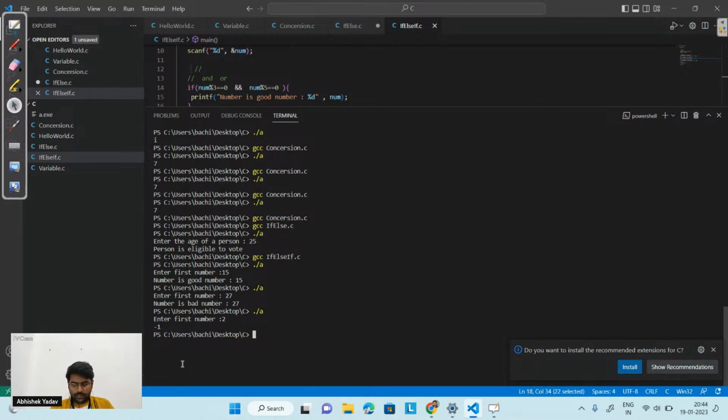Till this point, if anyone has any doubt, please write in the chat. It is clear, right? Yes or no, guys? Till this point, anyone has any doubt? Simple. We are using if else if, right?